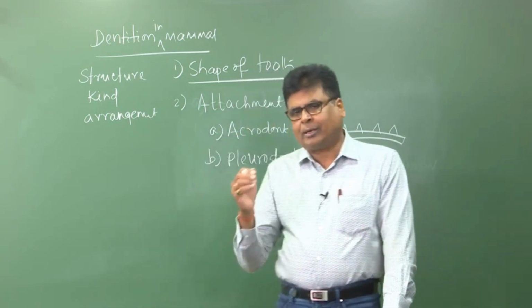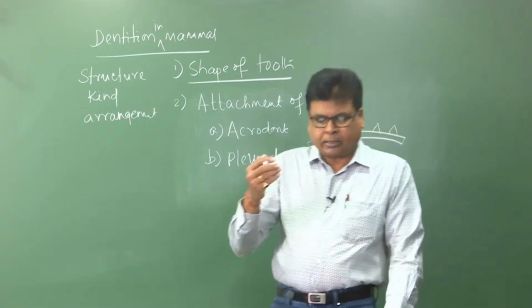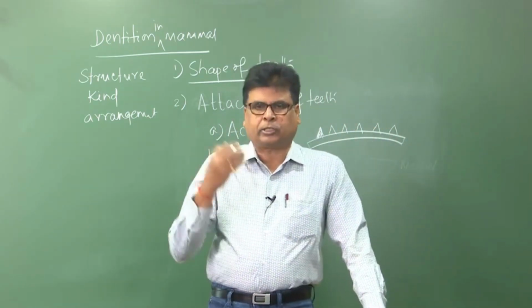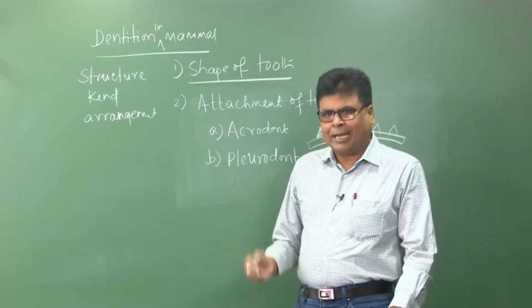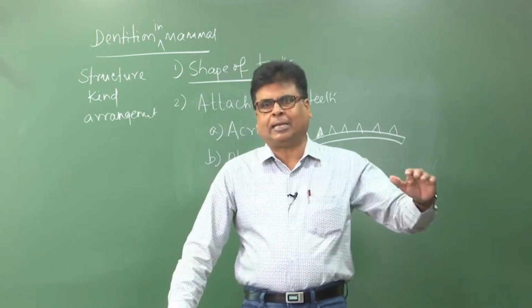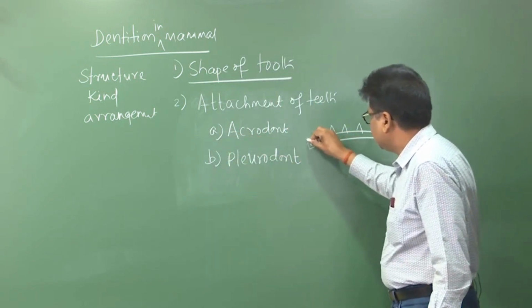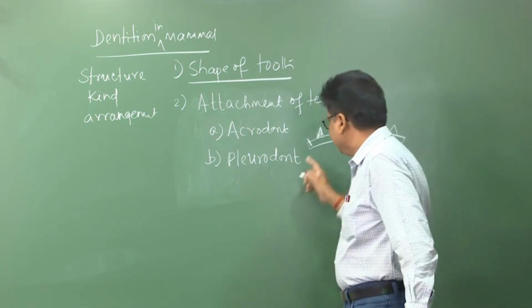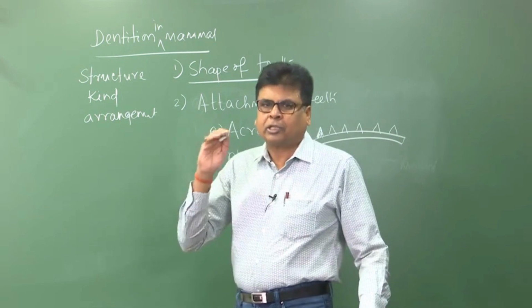Again, the teeth are attached to the shelf-like indentations on the inner margin of the jawbone by their bases as well as at one side. I shall show you the detail in a picture. That means acrodont and pleurodont teeth are rootless, that is, they are superficially arranged. In one case it is present on the crest, in the other case it is present in a lateral position, and they have no base. They are only fitted upon the crest of the jawbone.